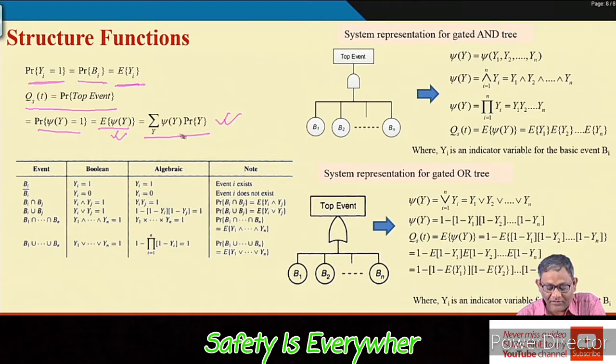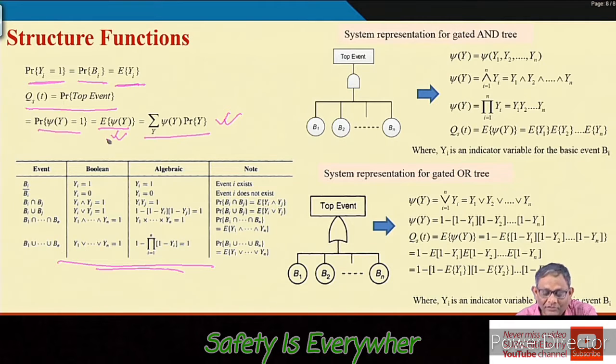So, what you have done here is create the yi indicator variables. You are considering all yi, and then you have also created an indicator variable for the top event. Ultimately, you are finding the multiplication of psi y and the probability of that y, and then summing that over all events y. And this is our formulation, the Boolean form and algebraic formulation we have given you.